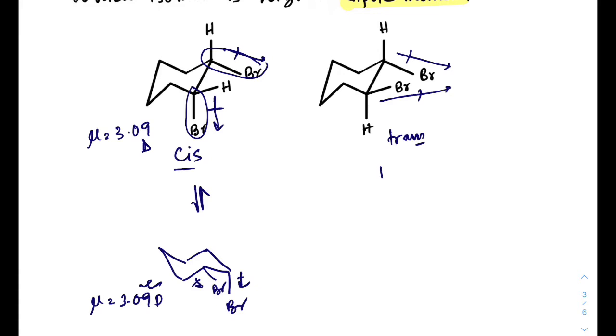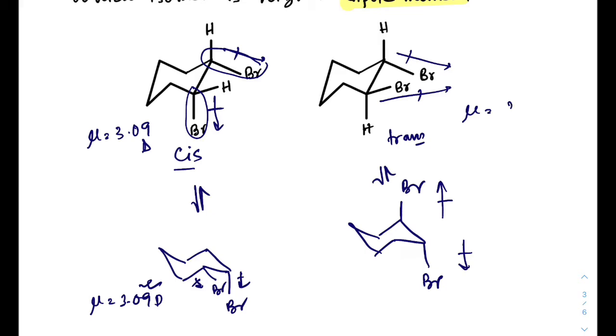Now in case of trans, there is also a flipping, and the flipped conformation will look like this. Two equatorial become two axial, because in this case the two dipole directions were in a similar direction, but in this case the dipole moments cancel each other. So if there is a dipole moment of 3.09 D, there will be a dipole moment of 0. And in this case there are two bromines in equatorial, therefore there is a strong steric interaction.